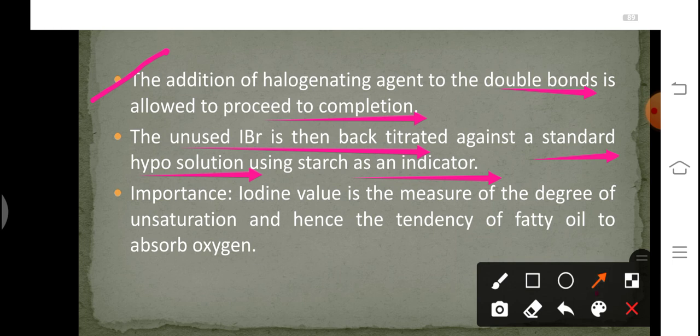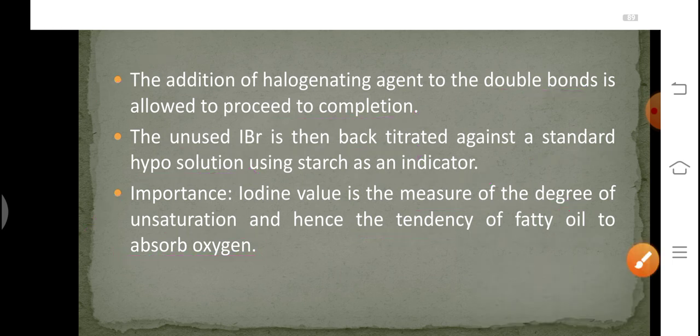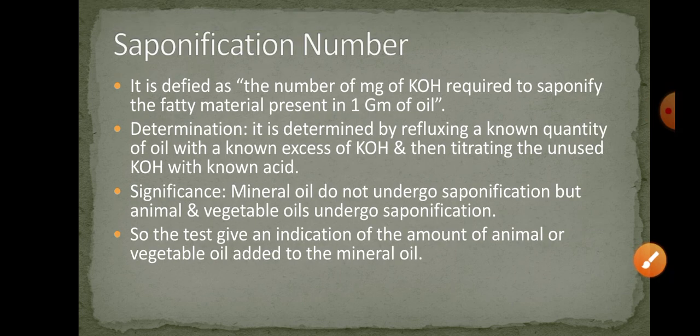Now what is the importance of this iodine value? It basically measures the degree of unsaturation and hence the tendency of fatty oil to absorb oxygen. Okay, so this is about the iodine value. Now let us move forward to the next property, that is saponification number.